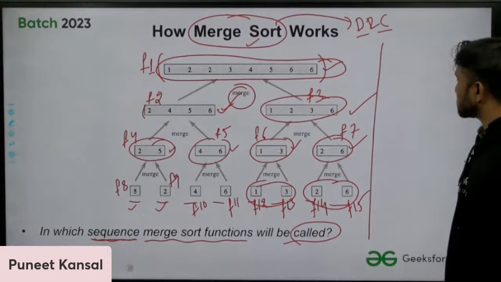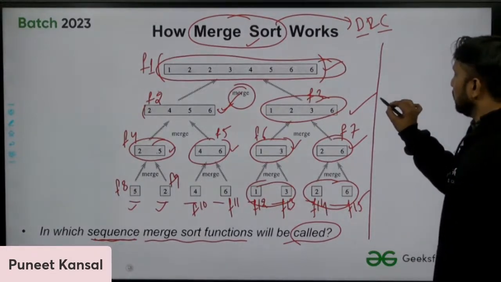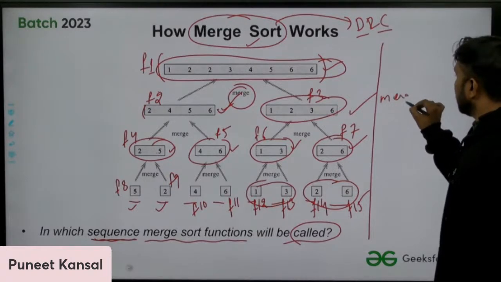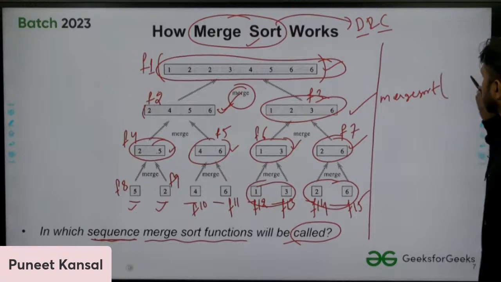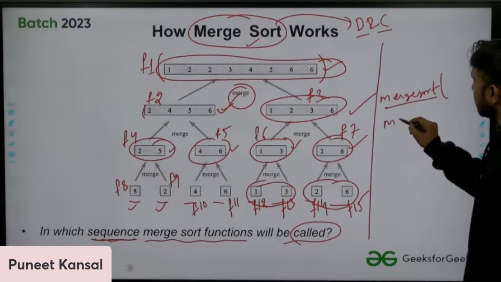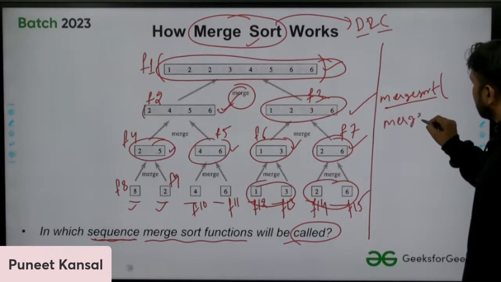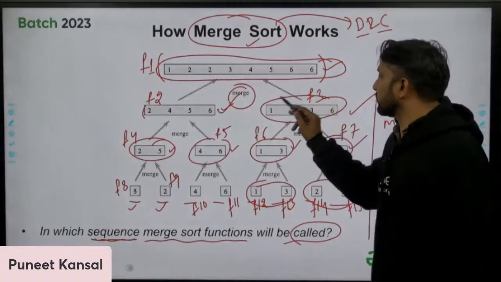So in merge sort, what you are doing is you are calling merge sort two times. One is for the left function, one is for the right function.